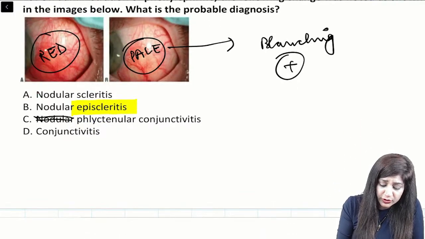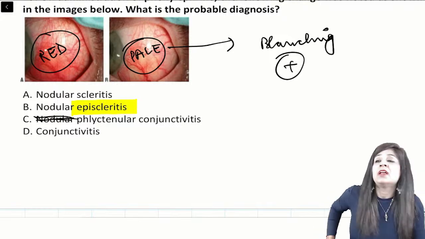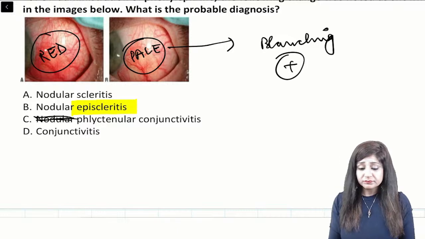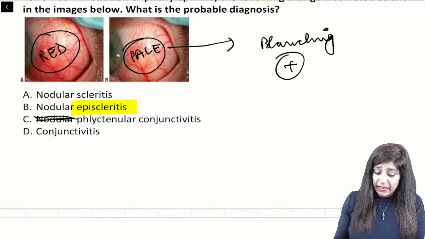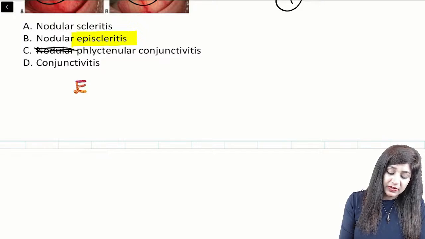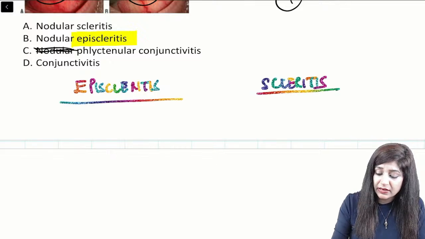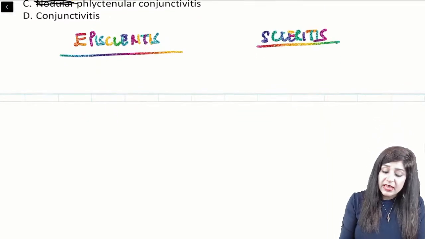Okay, there is no option of nodular. Follicular is always nodular only. Conjunctivitis is not there. For conjunctivitis, they have to give you a discharge, that is not there. And there are so many actual differences between episcleritis and scleritis, one of which is blanching. So let's see the other differences also between episcleritis and scleritis.